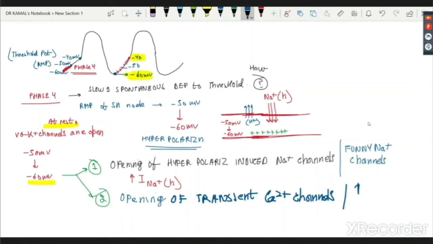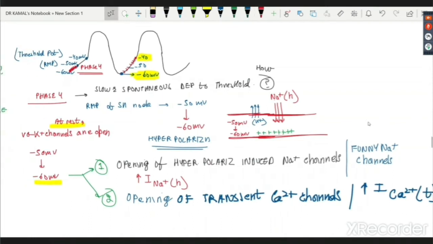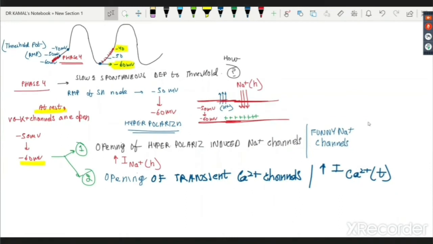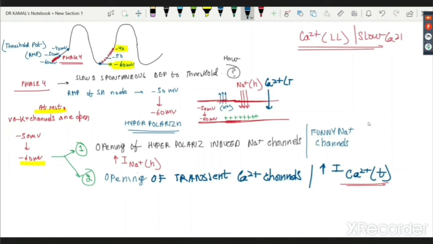These are written as increased I CAT, where T stands for transient calcium channels. I hope you remember the plateau ones. The plateau ones were calcium long lasting or slowly opening channels, slow calcium. This is transient. Transient means something which happens very quickly and closes down. So now another channel opens. This is calcium T.